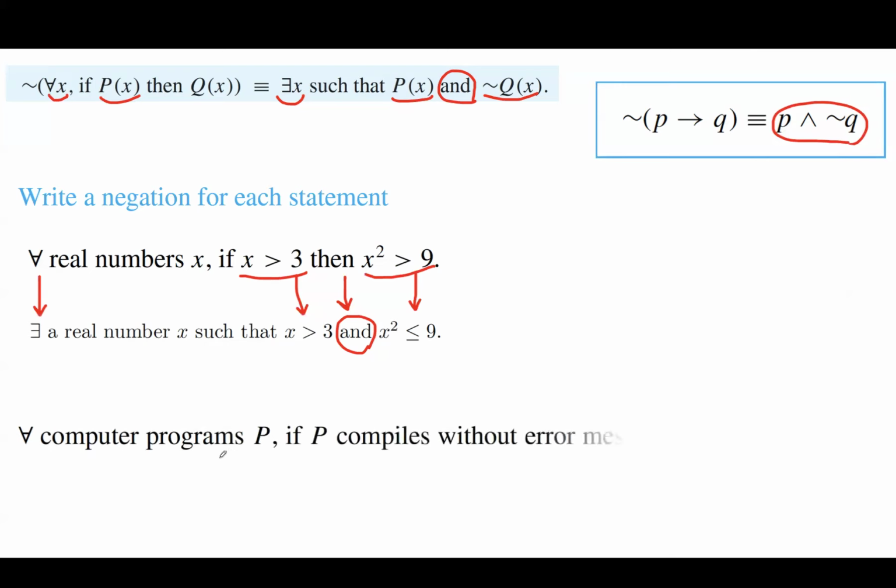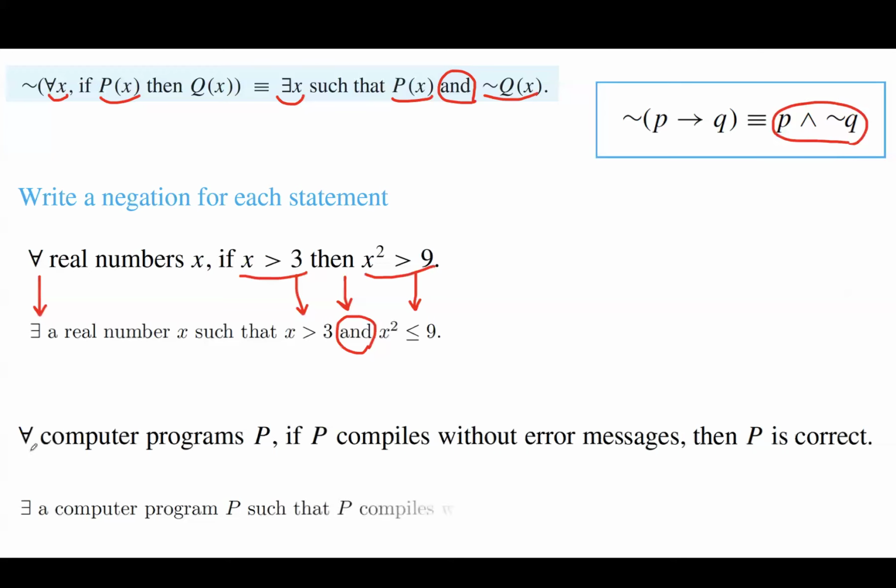Well, another example for you. For any computer program P, if P compiles without error messages, then we can conclude that P is correct. So first of all, let us find this negation. The negation of universal becomes existential. So you have an existential quantifier.